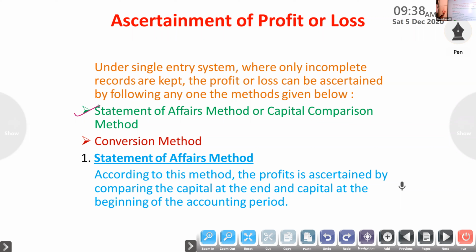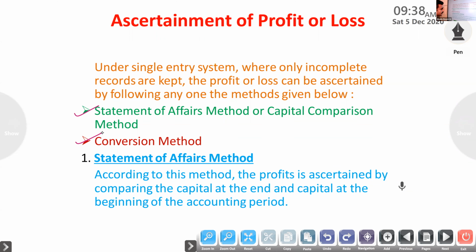There are two methods: statement of affairs method or capital comparison method. Second one, conversion method. The conversion method is deleted from the syllabus, but I will teach you how to study. Okay, ascertainment of profit or loss.